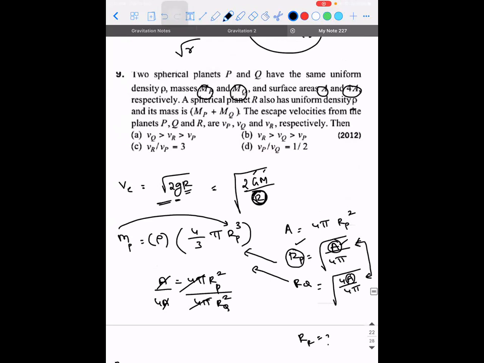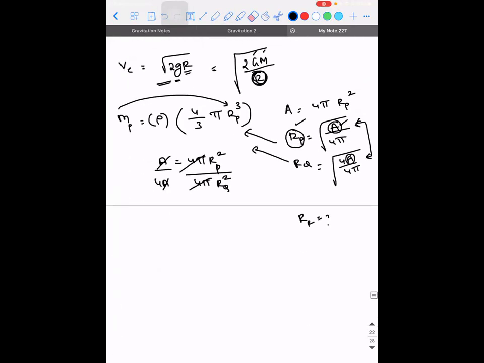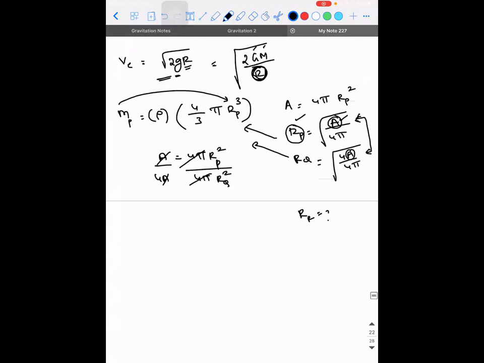I'll tell you why they didn't give you the area in the other two. In the third case, it is because they've told MP plus MQ. So they're expecting you to solve the problem in terms of mass itself. And they have told something about the density. So indirect information is given in this question. Varun, what you told is right, but try to be more specific.